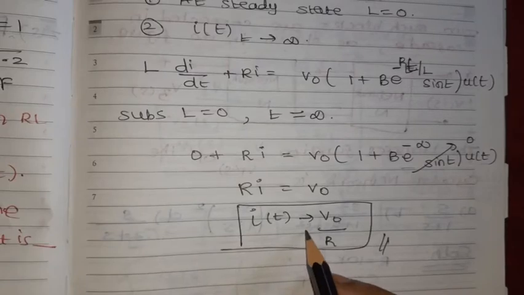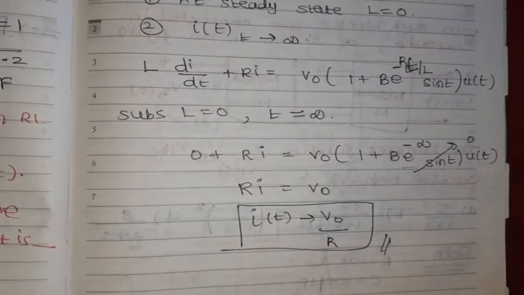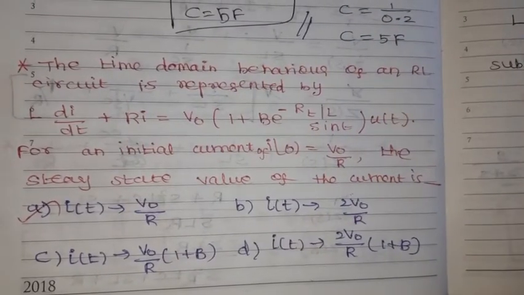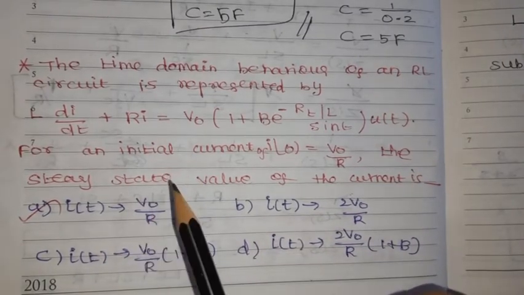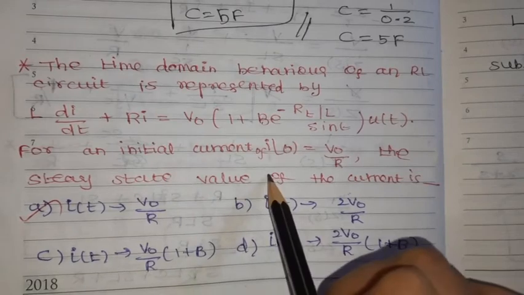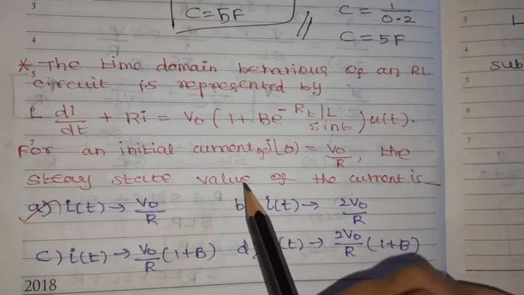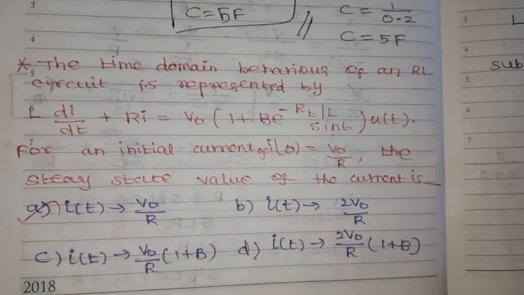Then what is I of t? I of t is equal to V naught by R. So, in steady state, I of t is equal to V naught by R. So, for this, the initial current I of 0 and I of infinity are also the same, V naught by R.